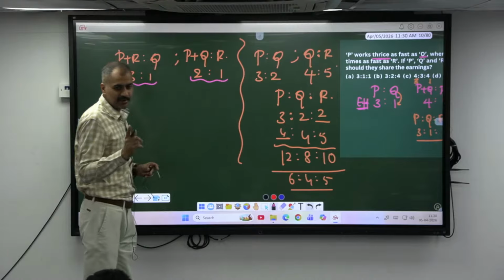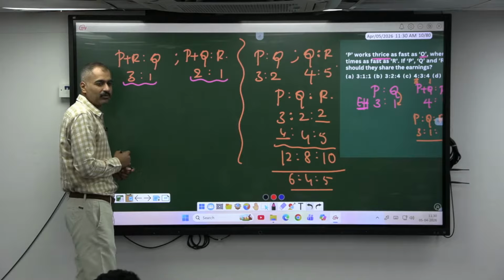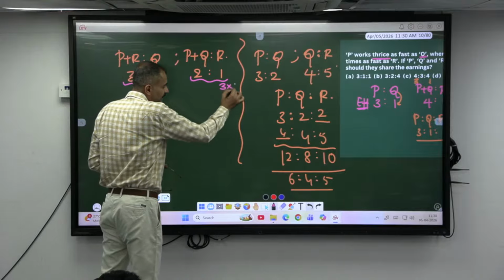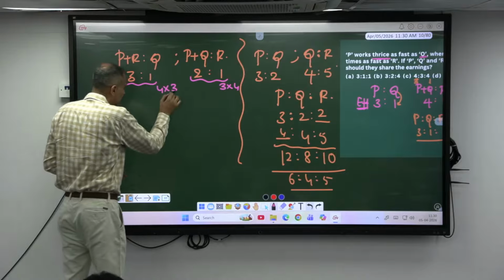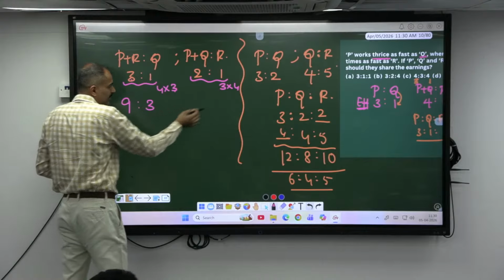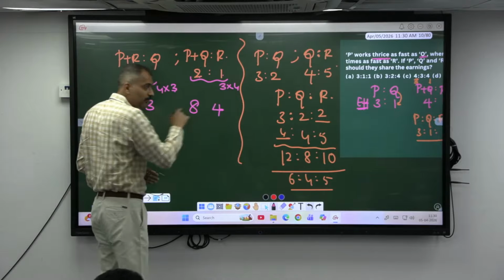Theoretically they have to be doing the same work, right? We have to do it the same. Here it is 4 units, here it is 3 units. How to make it the same? Take the LCM or multiply by each other. Okay, so 3 into 3 is 9, 3 into 1 is 3. Similarly, 4 into 2 is 8, 4 into 1 is 4. Now you can make it the same.